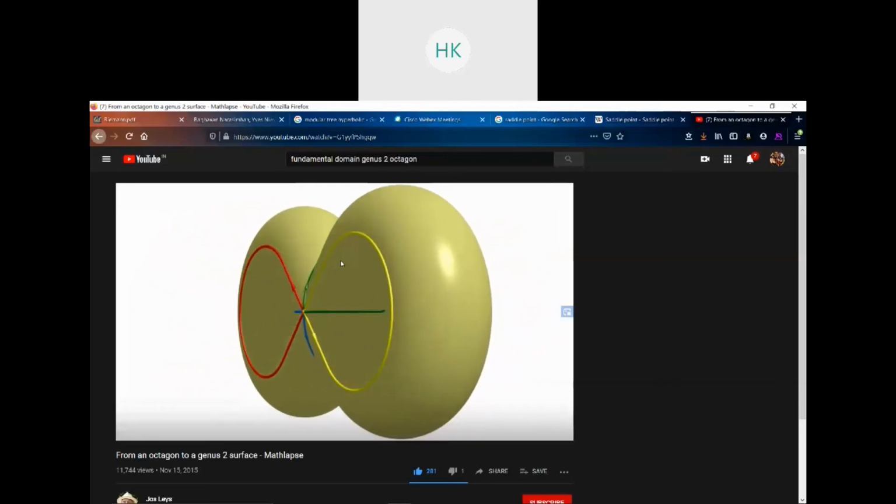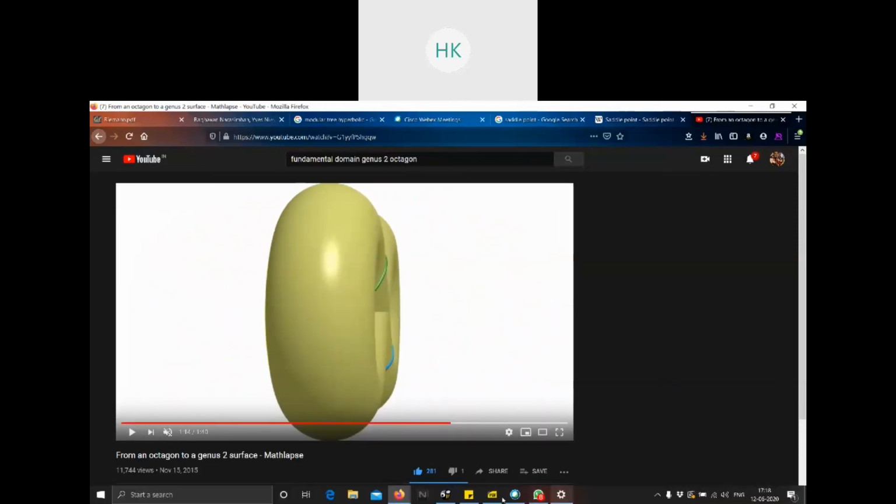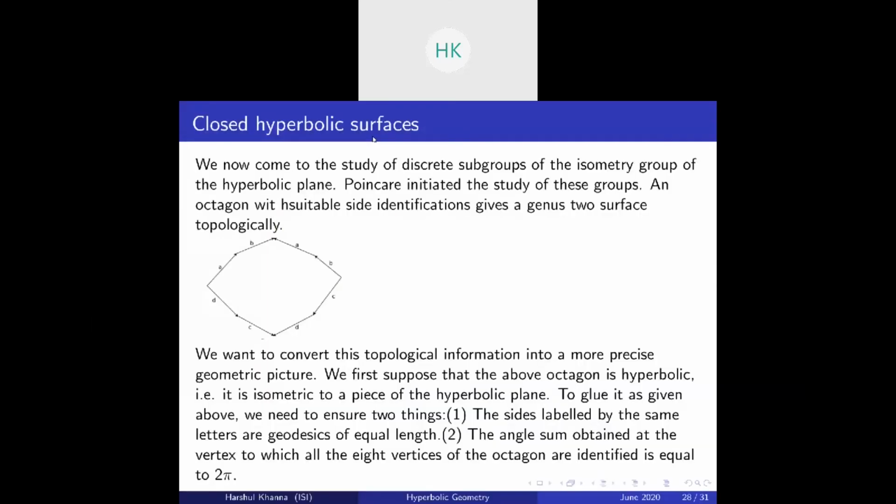Okay, so you see how this octagon glues together to give us a surface which has genus 2. Now, this is a topological information. We do not care about the lengths of the sides of the octagon, or the angles, but now we want to transfer into a more precise geometric picture.